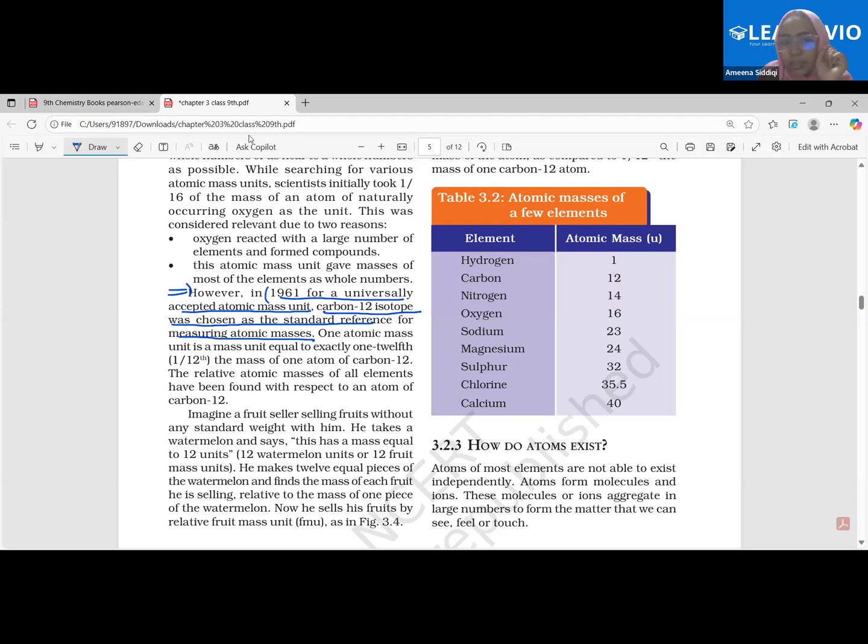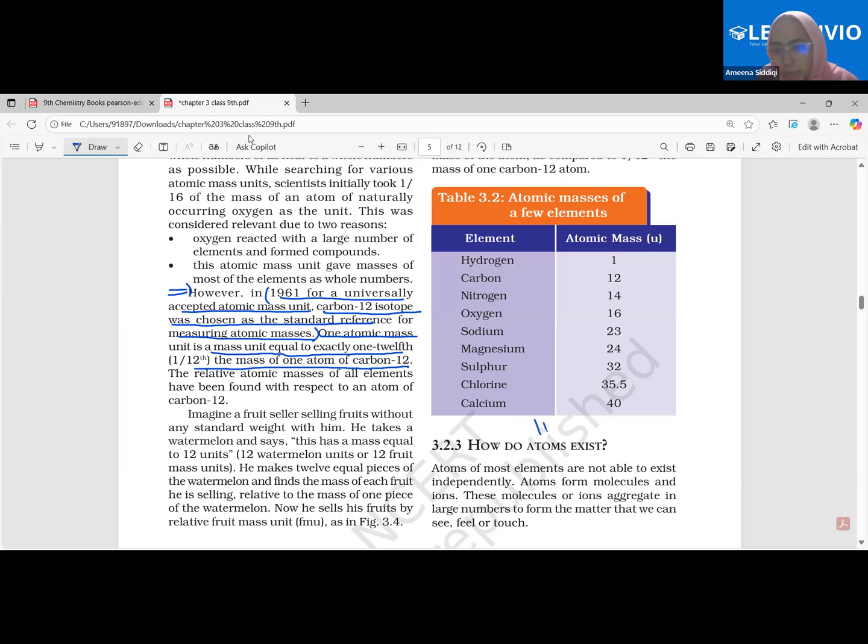Harshita, any problem in this point? No, ma'am. I got it. One atomic mass unit, let's read this very carefully. One atomic mass unit, that is the unit of the atomic mass when we are having the value 1 unit, is a mass unit equal to exactly 1/12 the mass of one atom of carbon-12.